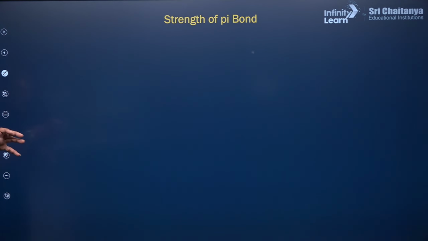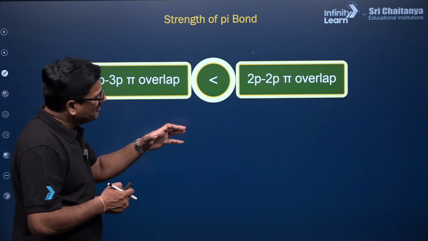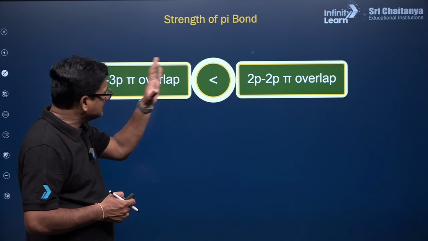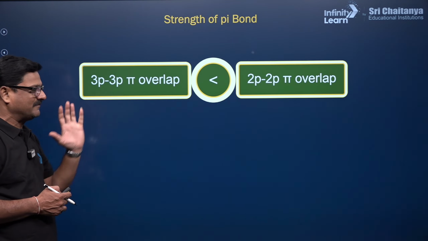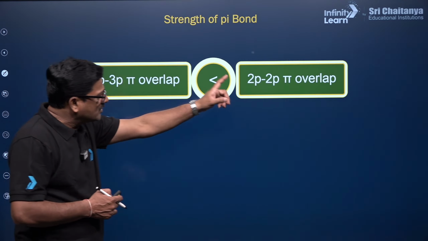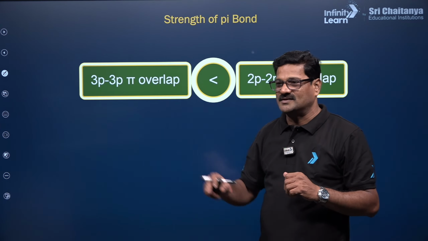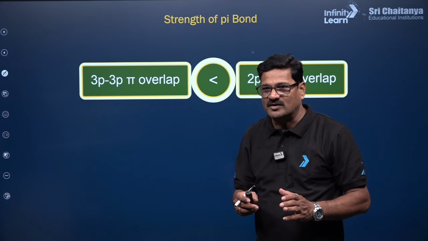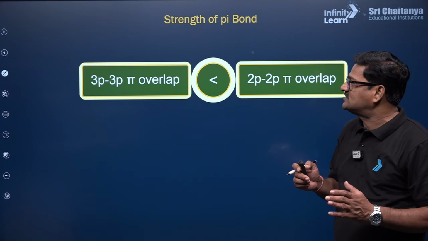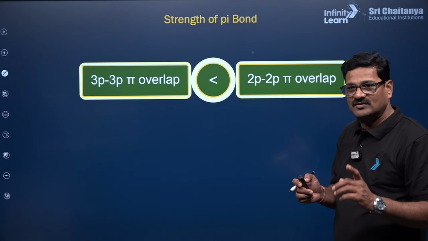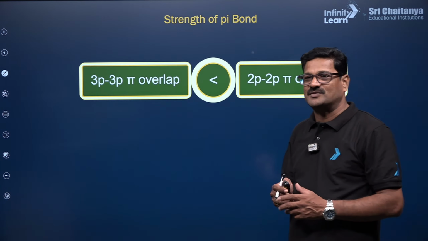Let us see the strength of pi bonds. 2p pi bonding is stronger than 3p pi bonding. Why? Because 2p is in the second shell, close to the nucleus, while 3p is far away from the nucleus, so it is going to be the weaker bond. Like that you can correlate which is a stronger bond and which is a less strong bond. The strength of the bond is going to be a very important question for the NEET examination.